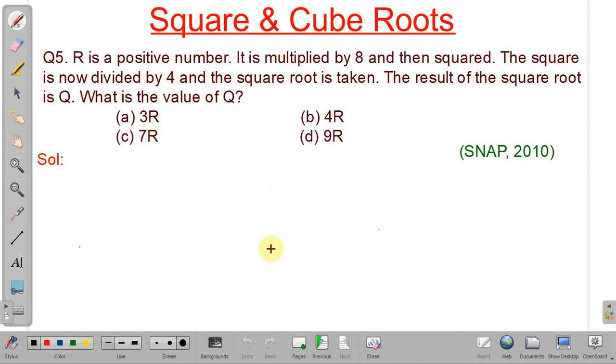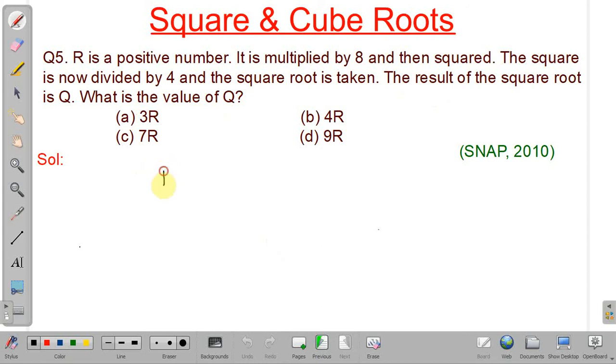In the next problem, it is given that r is a positive number. It is first multiplied by 8 and then squared. The square obtained is now divided by 4 and then the square root of the resulting number is taken, and the resulting number is equal to q. So what is the value of q we have to find. We will go one by one.